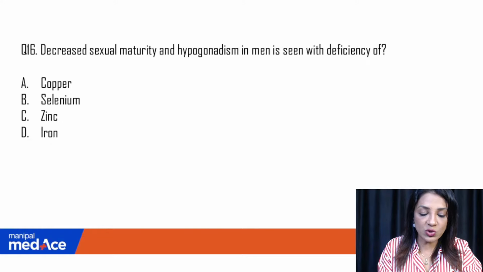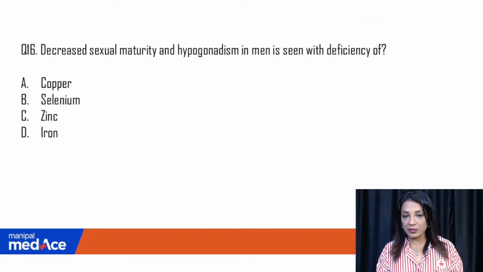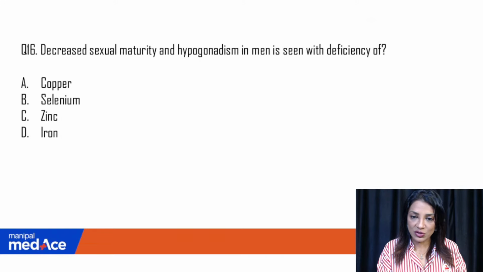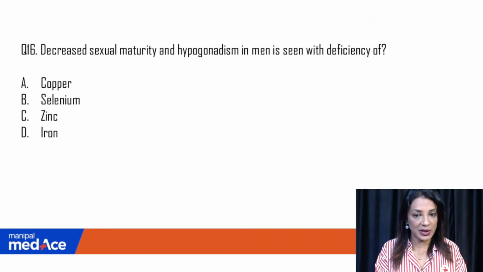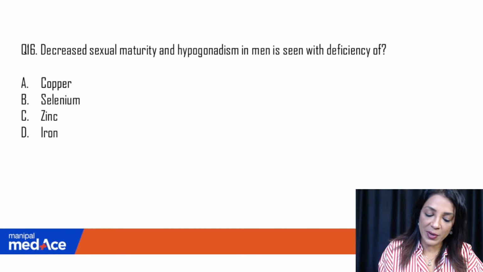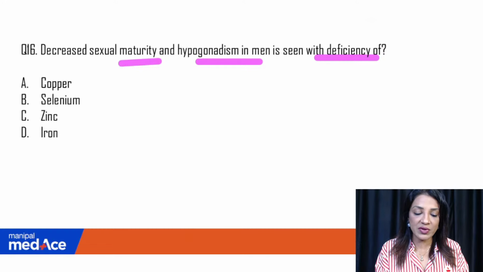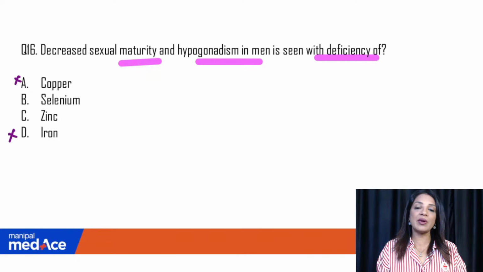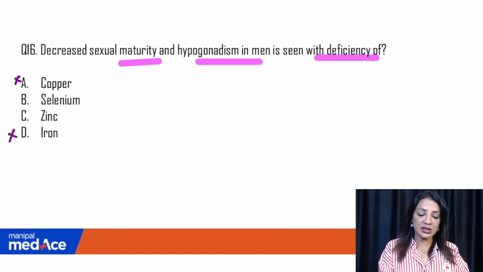Then coming to the last question, this is again an overlap between biochemistry and OBGY. I have added this question here because some of you had sent me these questions, but I think it was covered in the biochemistry section by Dr. Meenakshi Sundaram. So decreased sexual maturity and hypogonadism in men is seen with deficiency of what? Tell me, because there was a confusion between selenium and zinc. Definitely not iron, definitely not copper. Iron is for anemia, copper is, yes, so many minerals are required, but it is selenium and zinc. Yes, Anuj, the answer is zinc.